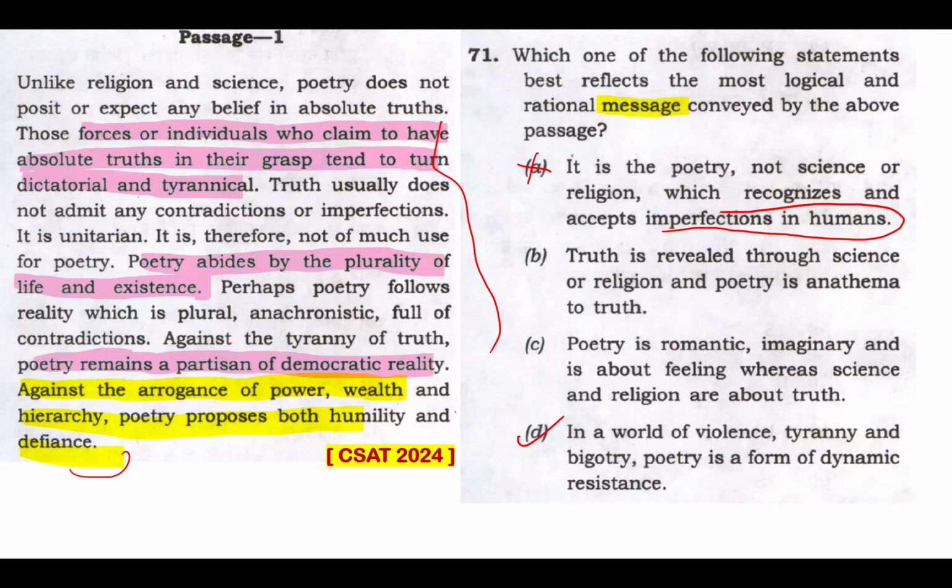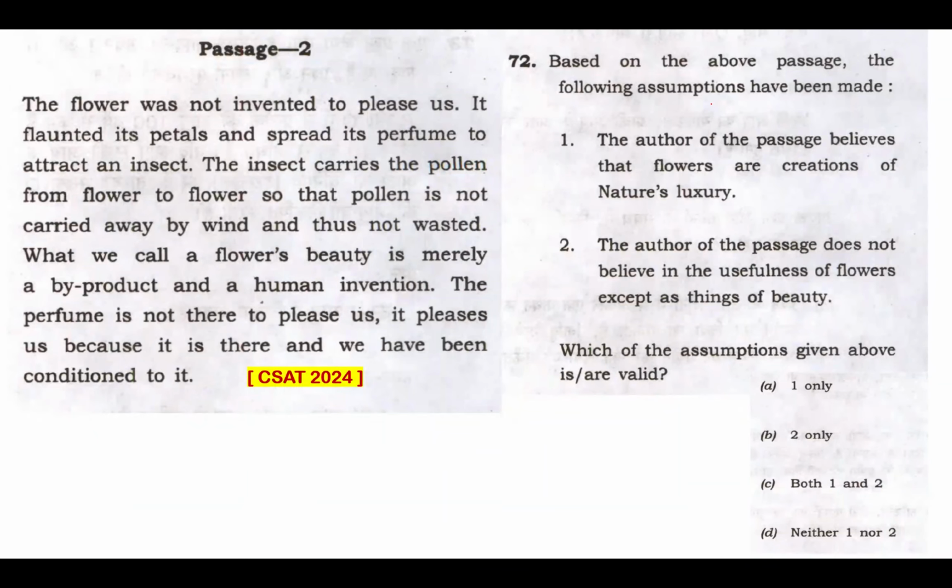Going to the final question from set A of 2014, that's question number 72. What is the keyword? Assumption. What a lovely passage. It's a beautiful passage. The flower was not invented to please us. It flaunted its petals and spread its perfume to attract an insect.